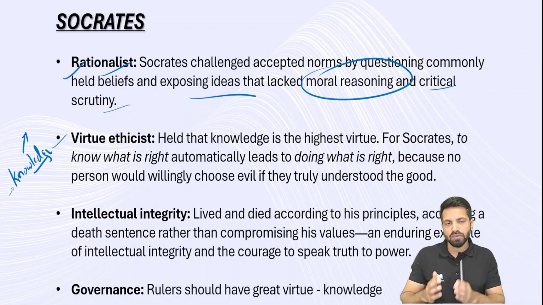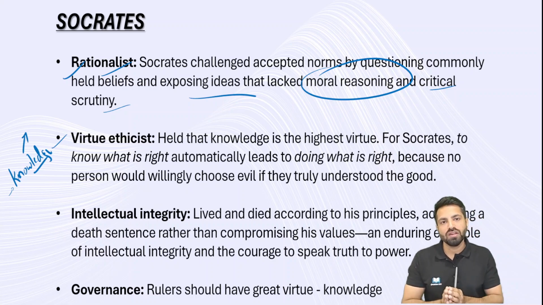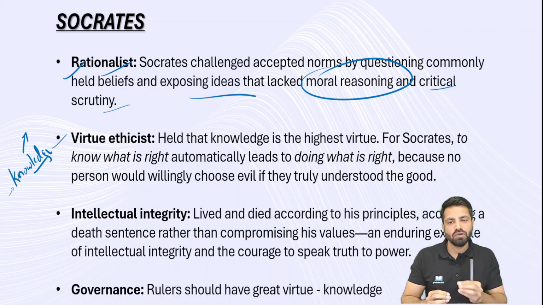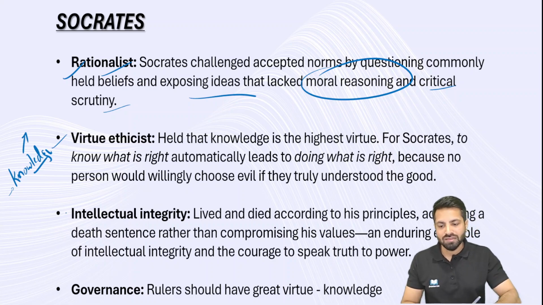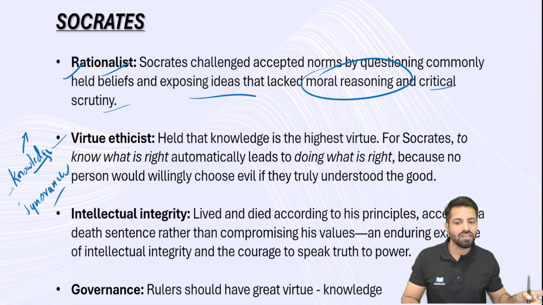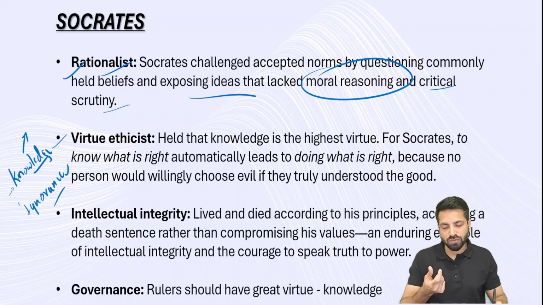And if a person is doing something immoral or unethical, it is because there is no knowledge. Any knowledgeable person, any person with knowledge or wisdom, is not going to do something wrong. If a person is committing something unethical, something immoral, it is because there is a factor of ignorance. Because of ignorance he is behaving in that manner, so it is a lack of knowledge. So knowledge as an attribute plays a very important role in Socrates' philosophy here. He held that knowledge is the highest virtue.